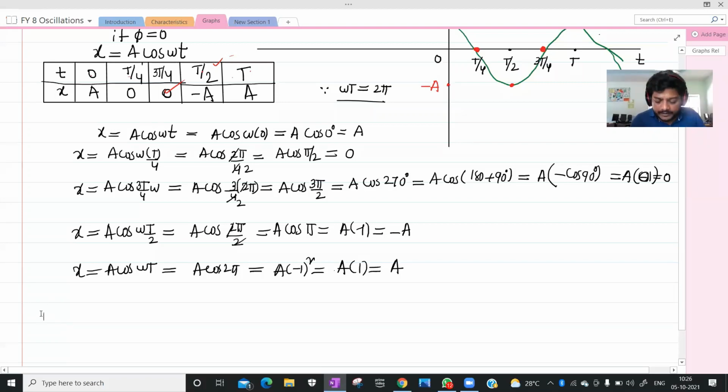Okay, next one is number 2, velocity versus time graph, the v-t graph.